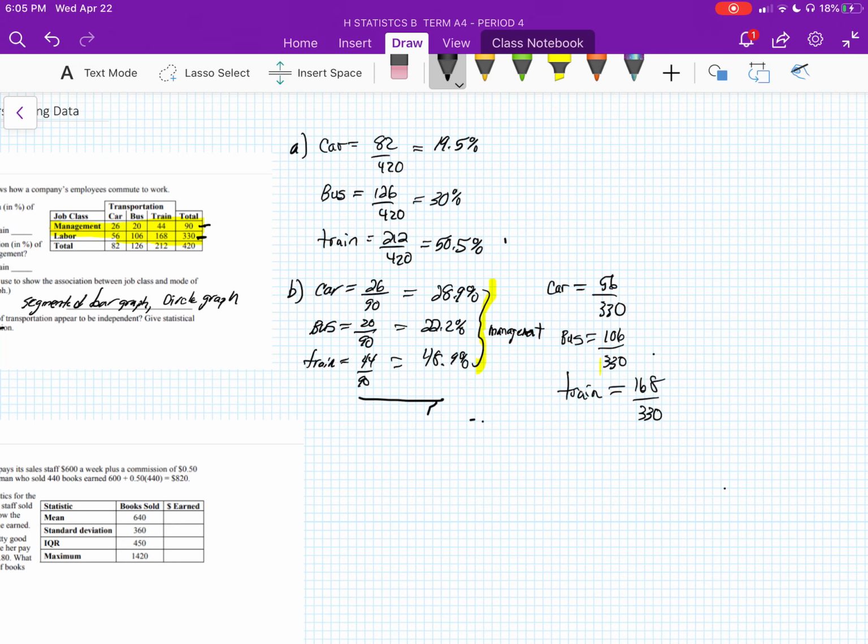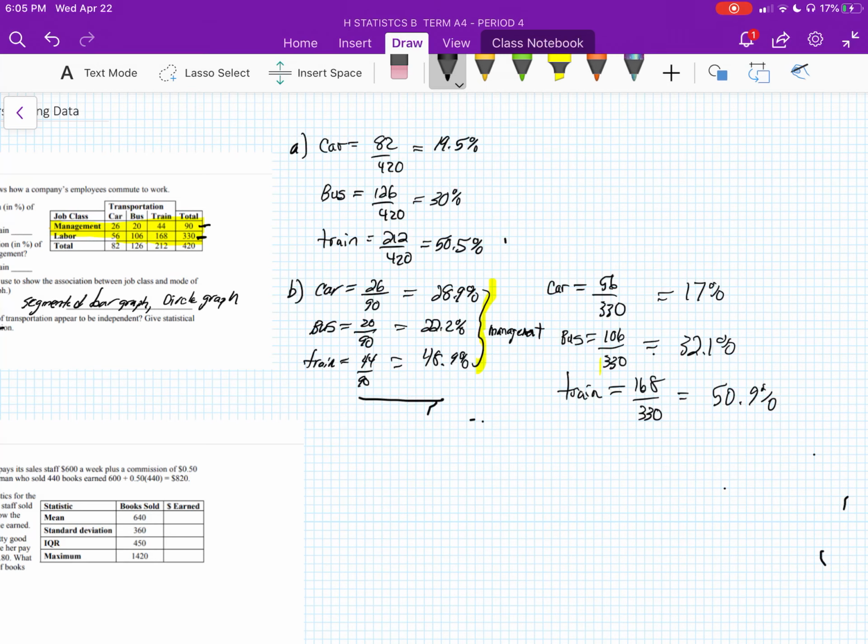And if we look at those three distributions, labor for car falls to 17%. For bus, it increases to 32.1%. So already we see these are not going to be independent because those subcategories are not the same. But for the train, it's almost the same. For independence, there should be no difference between the conditional distribution and the marginal distributions.